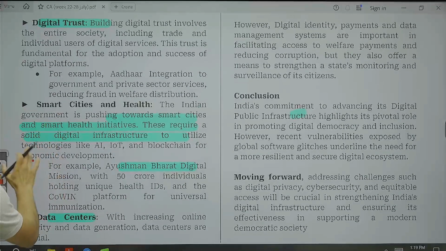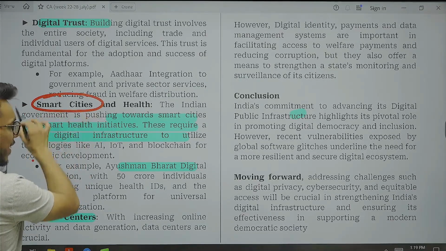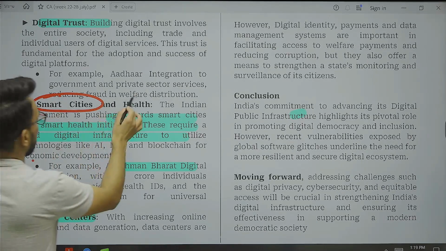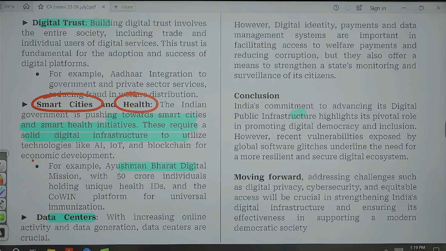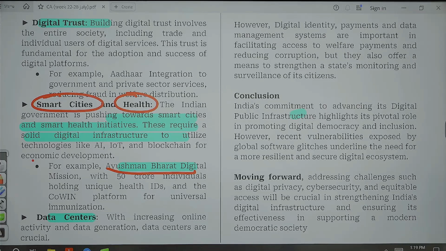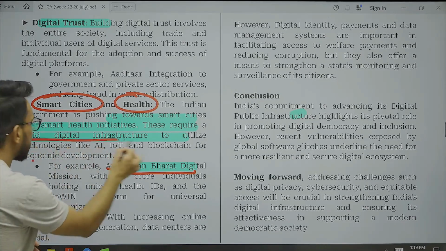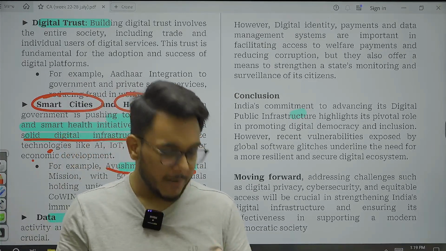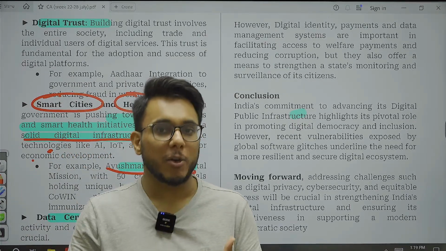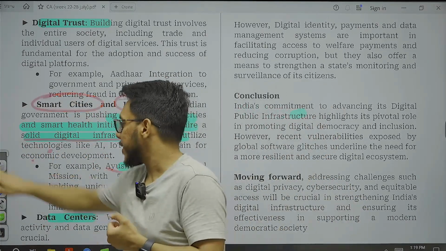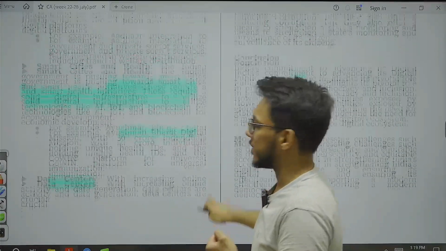The next is that the government is moving and integrating digital technologies on a lot of fronts. Smart cities, digital technologies being integrated. Health, digital technology is being integrated. There is the Ayushman Bharat Digital Mission. But what we need is solid digital infrastructure to utilize this particular technology. We need to have a solid base of AI. We need to have a solid base of data centers that we don't have. We don't have solid infrastructure to support so many initiatives that we are bringing on the basis of digital technologies. Data centers, we don't have it.